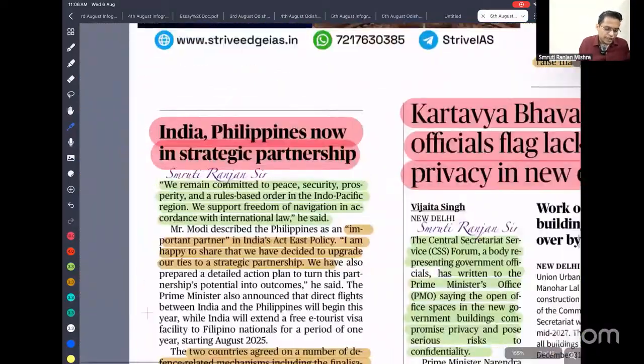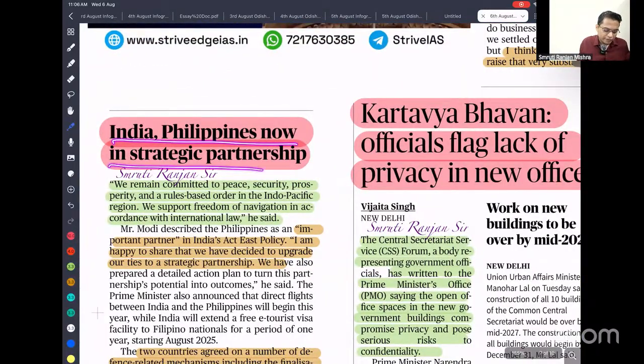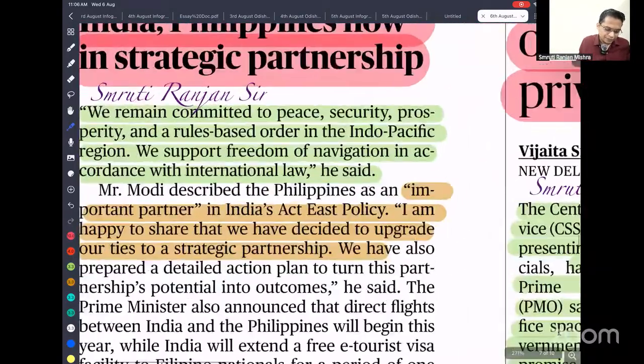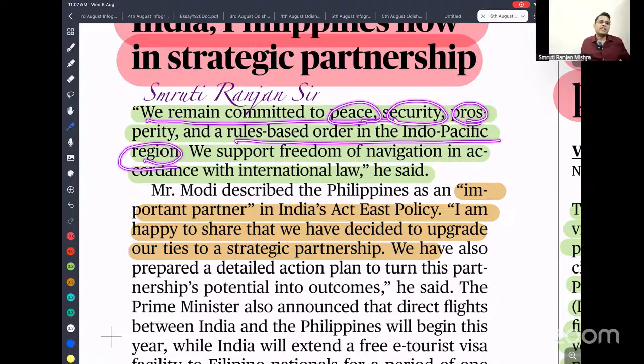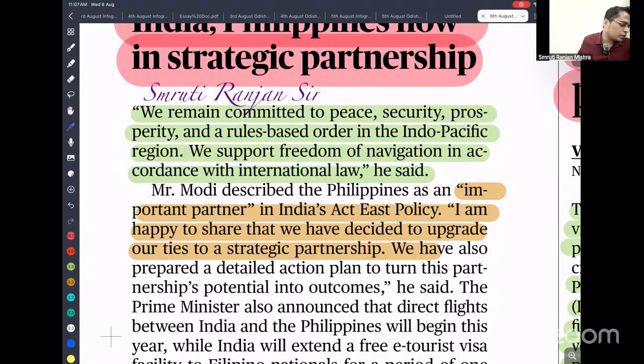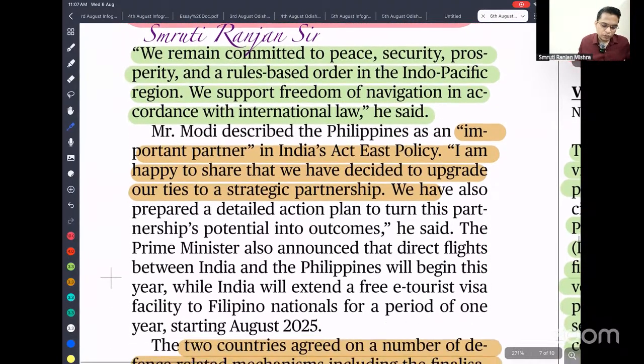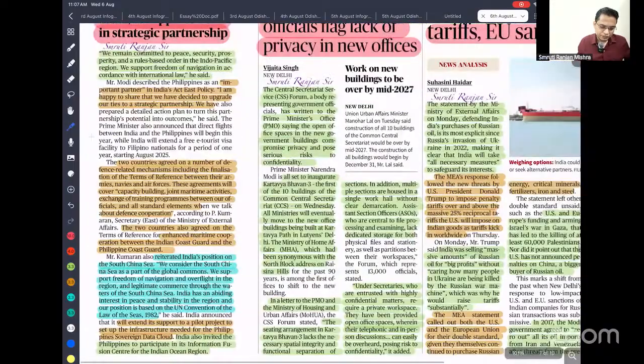Okay. So India-Philippines now strategic partnership, already we have discussed, just studied. This is part of Act East India. India is saying we remain committed to the peace, security, and prosperity of a rule-based international Indo-Pacific region. That means China is trying to revise the power and project power and dominate this region. So that is the reason we are saying so. An important partner in Act East policy, I'm happy to share this. This is what was said by our Prime Minister. Okay. Let's move ahead.